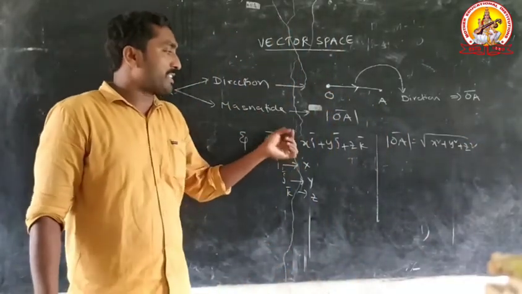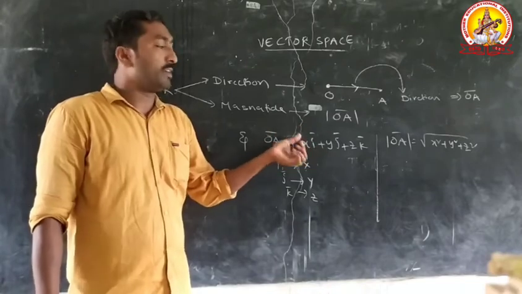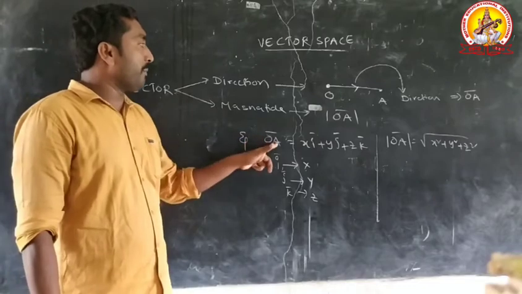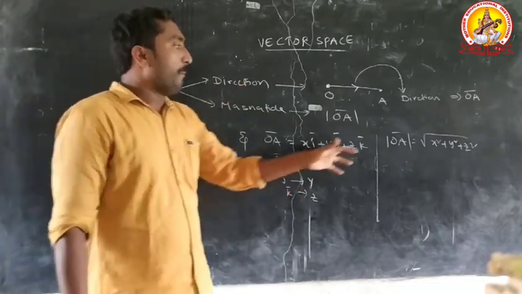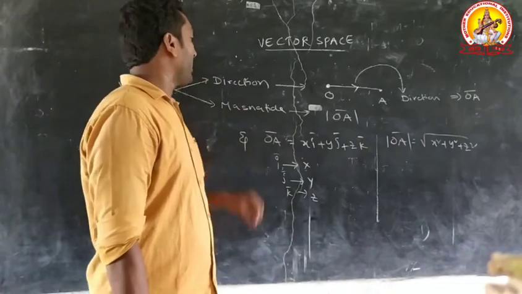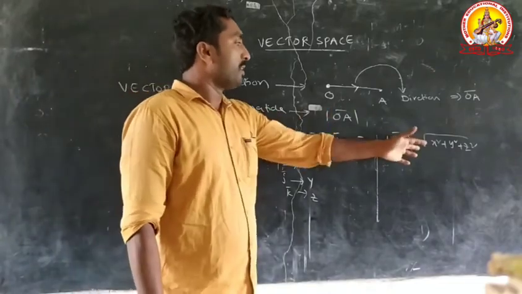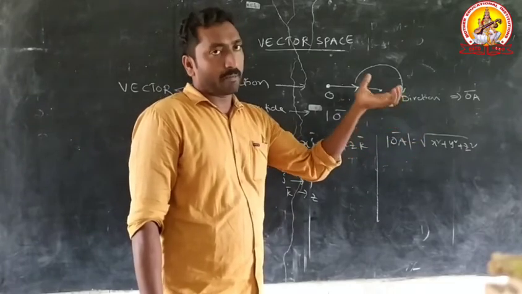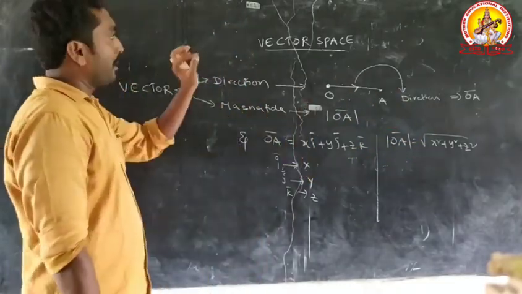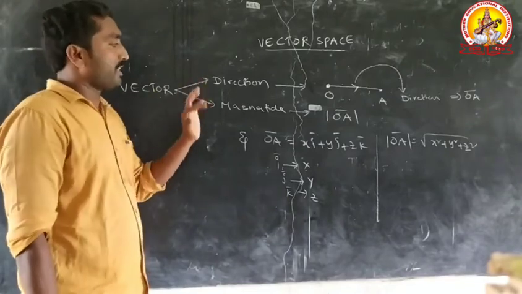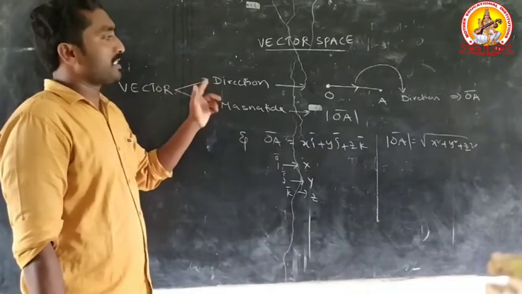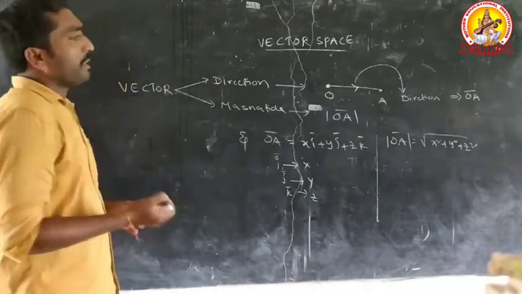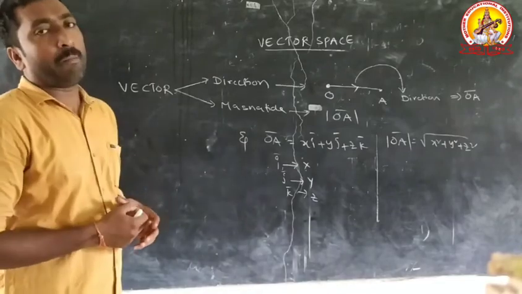OA bar indicates direction, and modulus of OA bar indicates magnitude. Vector means direction and magnitude; these two conditions are satisfied. That's why it is a vector.